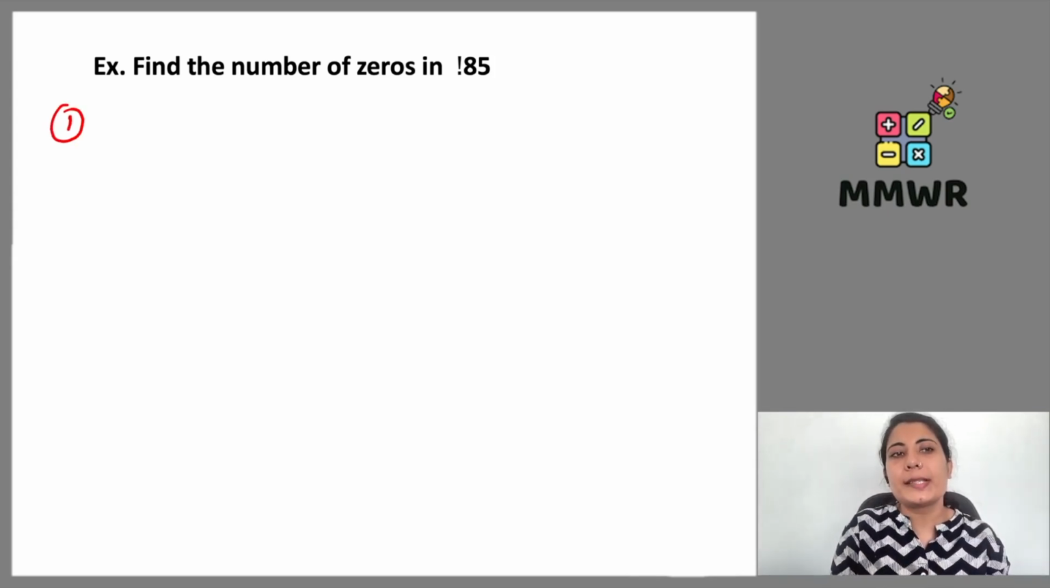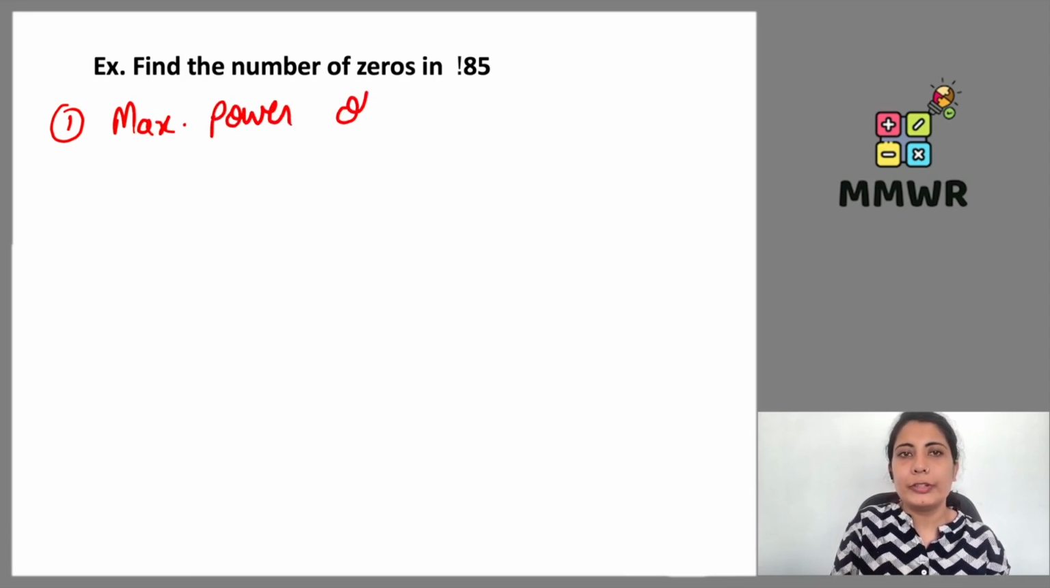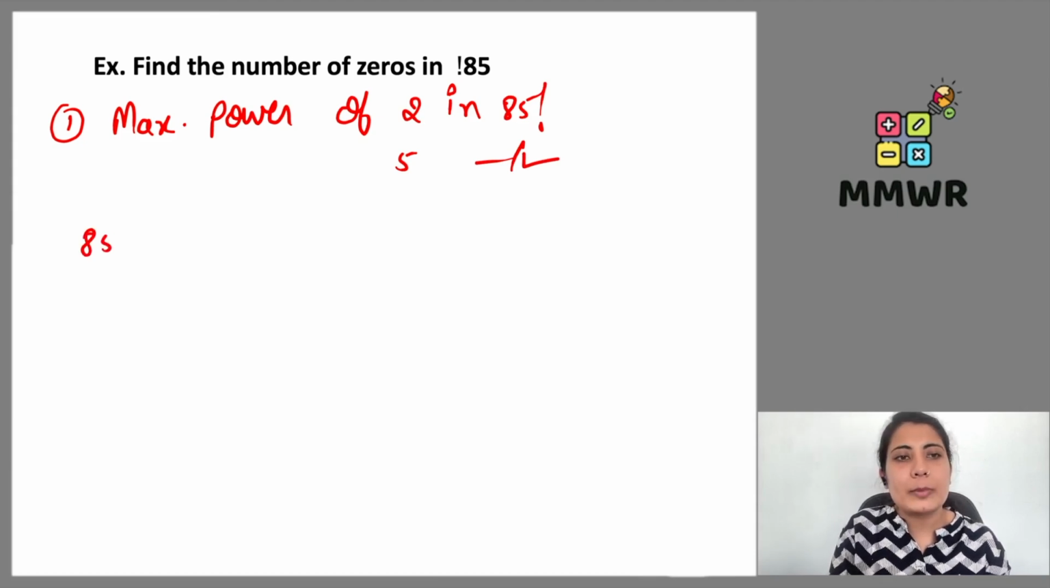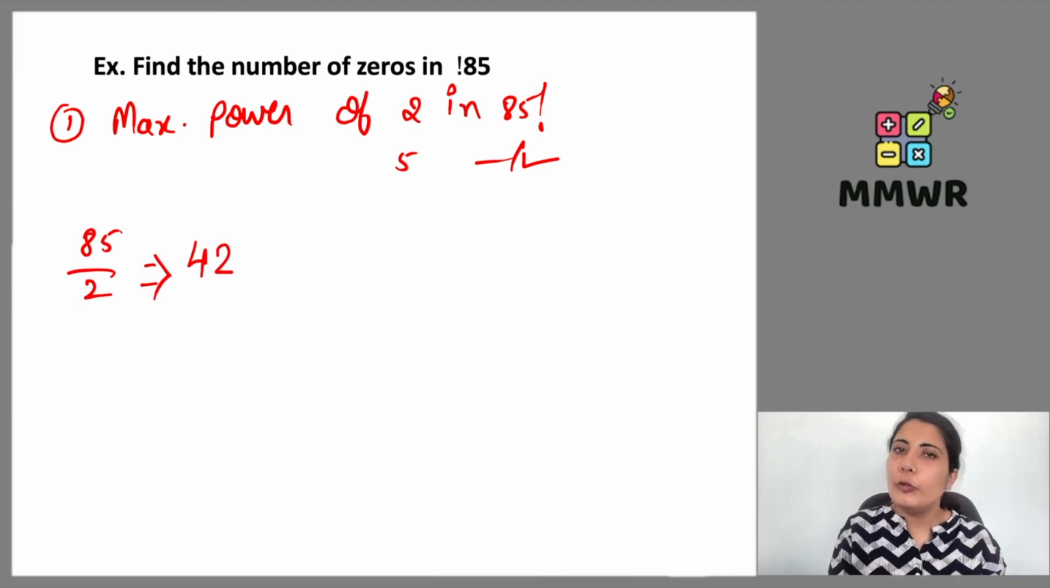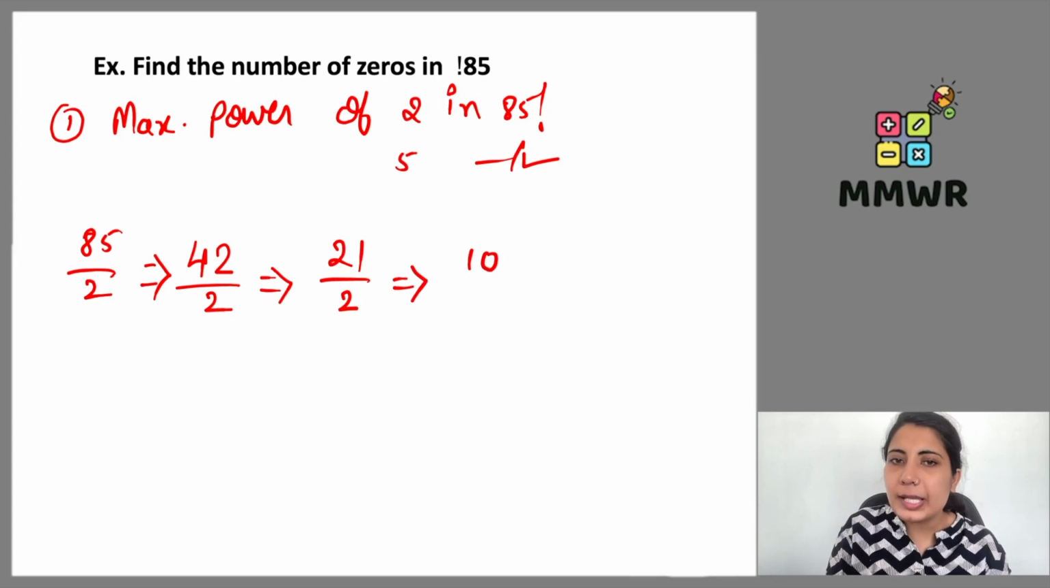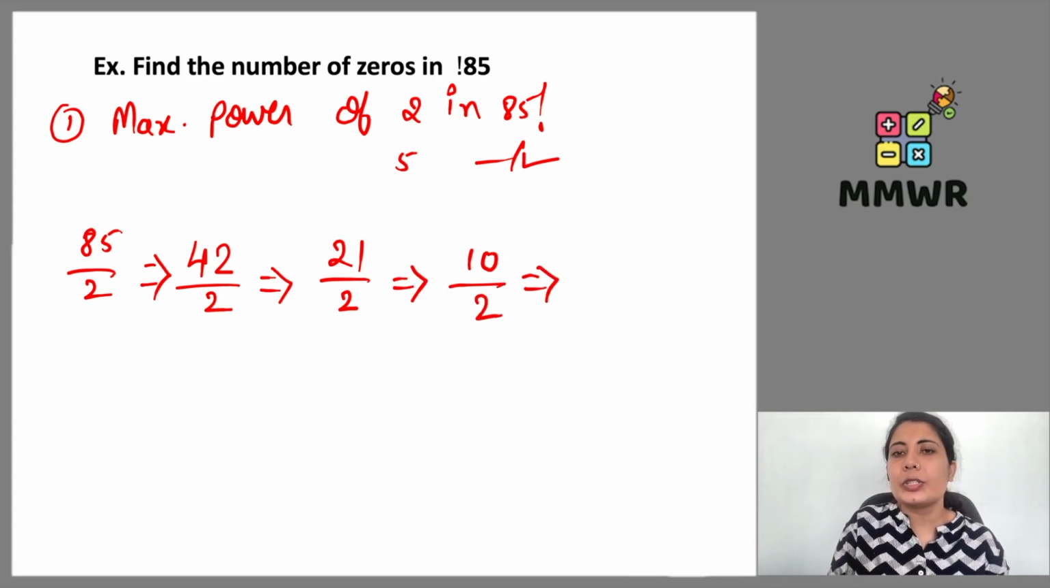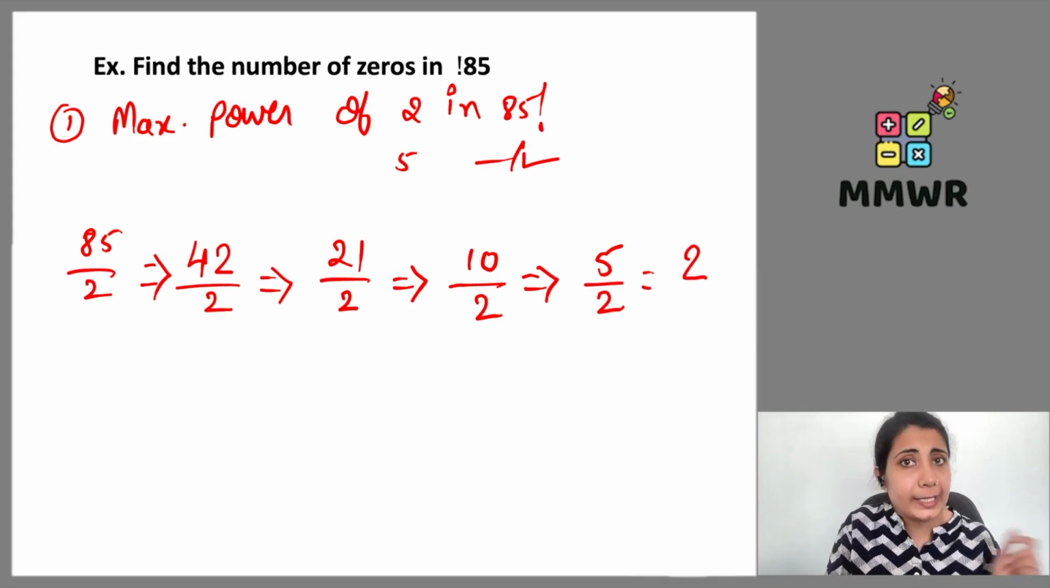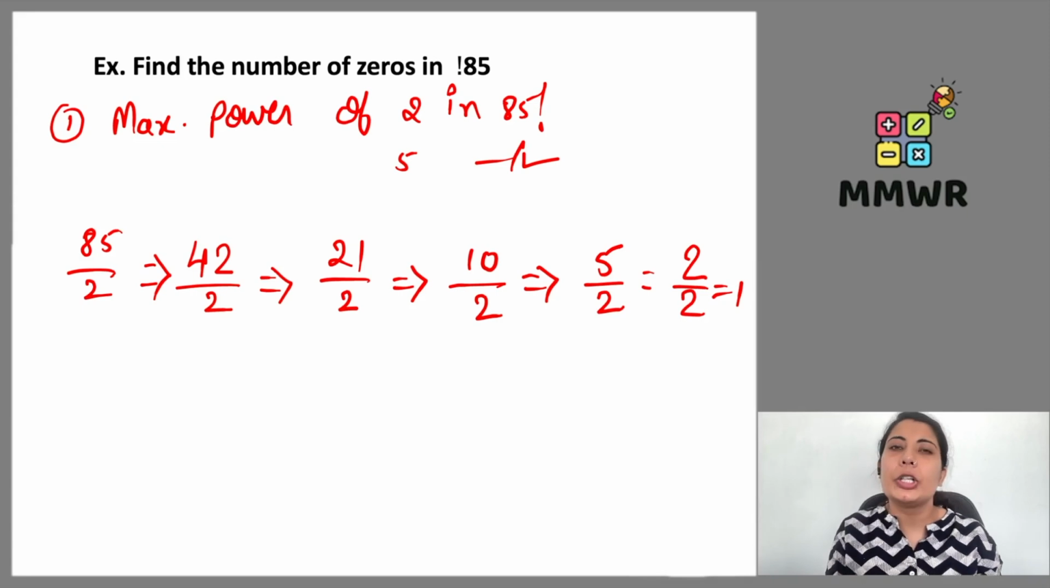The first step is we have to find the maximum power of 2 and of 5 in factorial 85. Right? अभी 85 को अगर मैंने 2 से डिवाइड किया, 2 4s are 8, right? 2 2s are 4. 42 divided by 2 is going to give me 21. 21 divided by 2 is going to give me 10. 10 divided by 2 is going to give me 5. 5 divided by 2, 2 2s are 4. Again it is possible to divide, so 2 1s are 2.